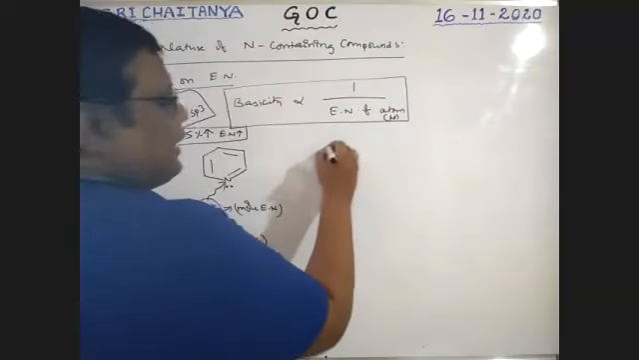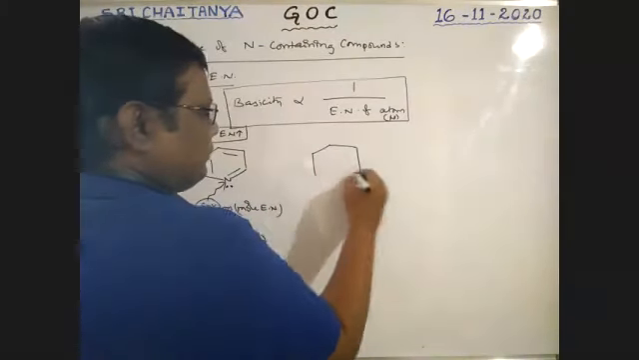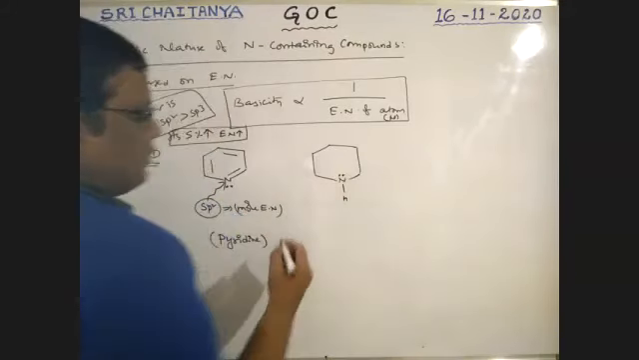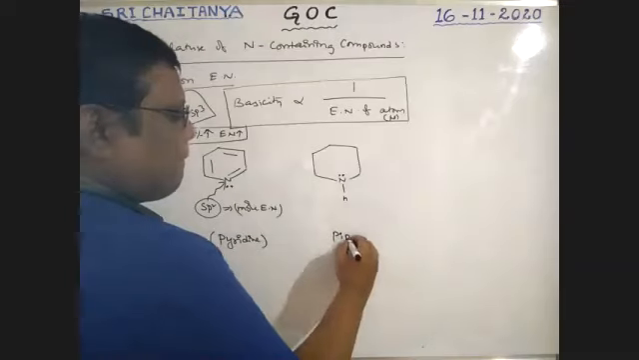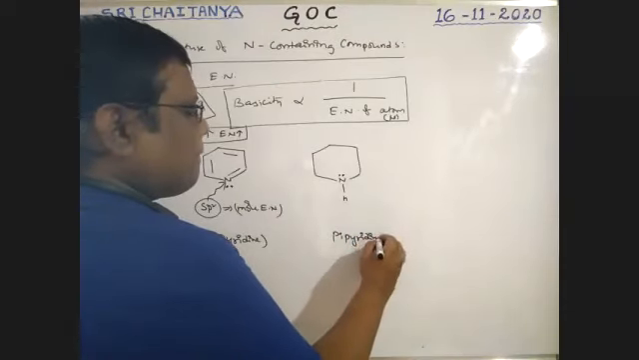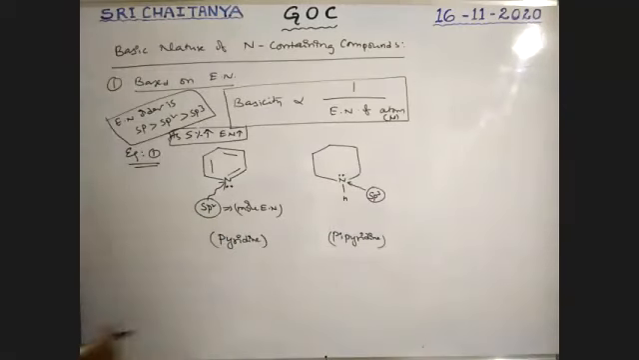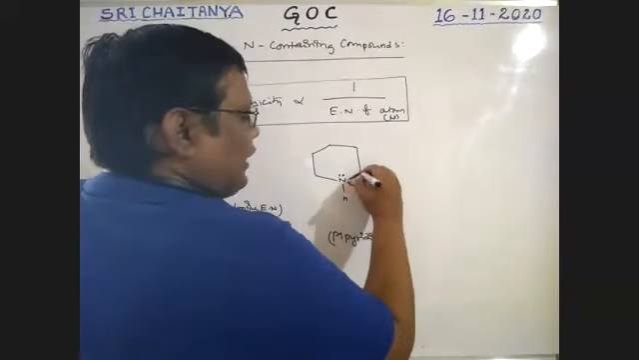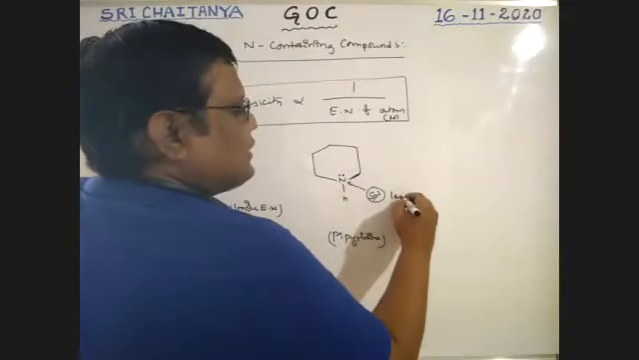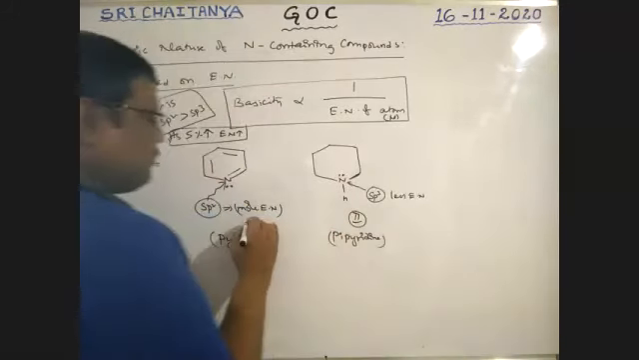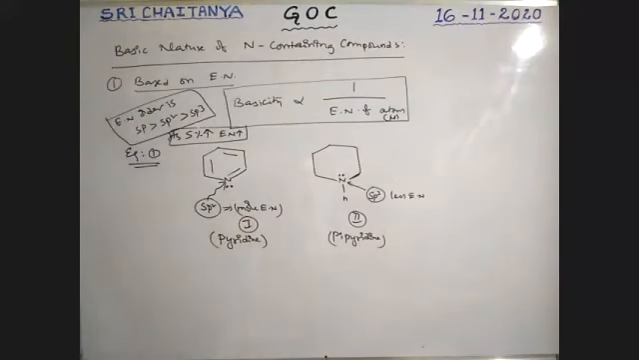Next, I am taking one more compound here, boys, for comparison. This is piperidine. Here the nitrogen is sp3 hybridized, a single bonded nitrogen, boys. So it is less electronegative. So this is 2, this is 1. Boys, tell me which one is more basic?